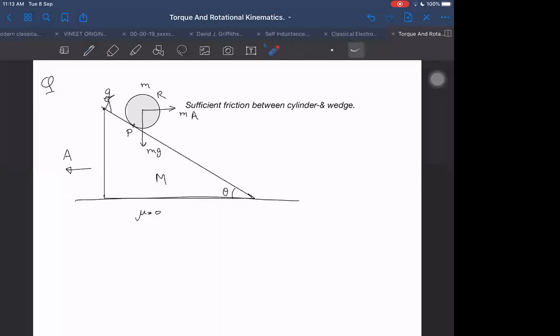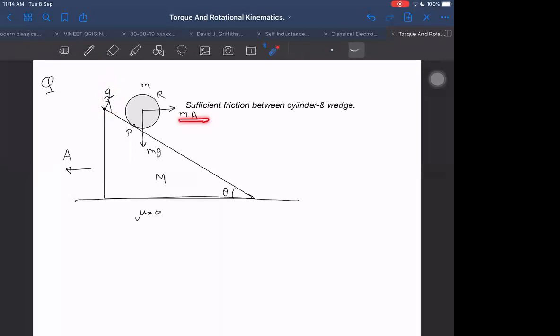P is not the instantaneous axis of rotation in the ground frame. Frame of the wedge, yes, sir. In the frame of the wedge, in the frame of this person, this point will be acting like the instantaneous axis of rotation with respect to this person on the wedge.